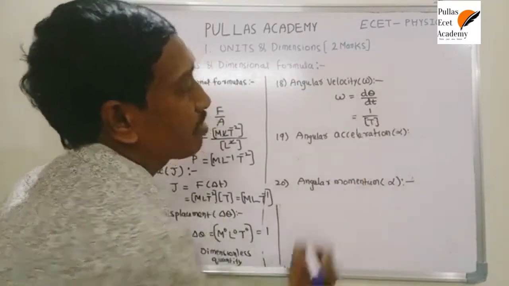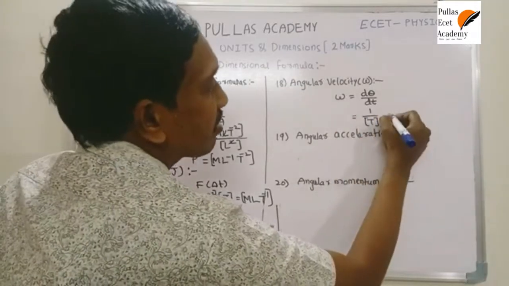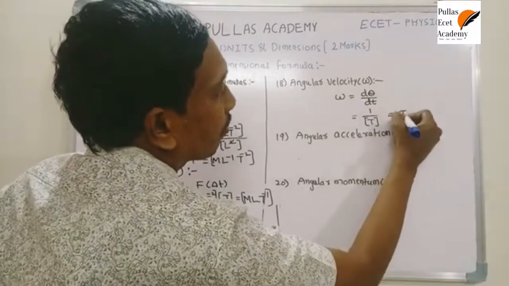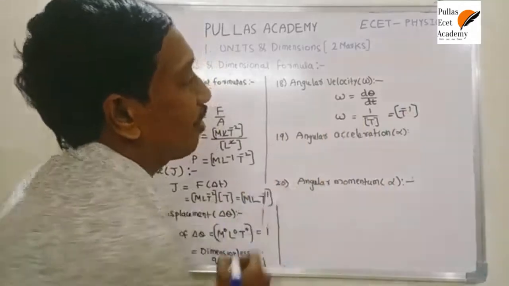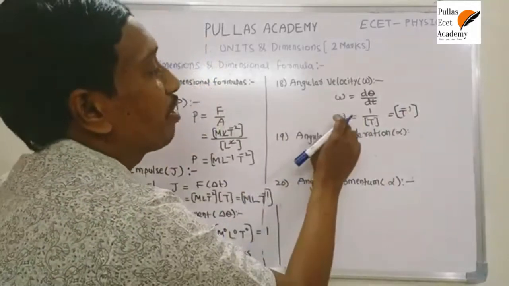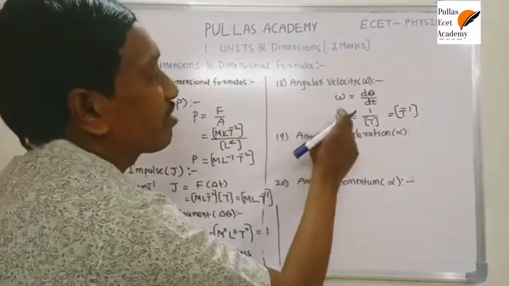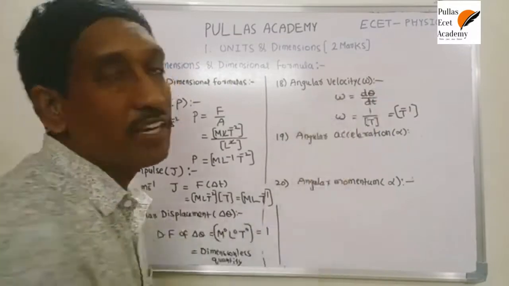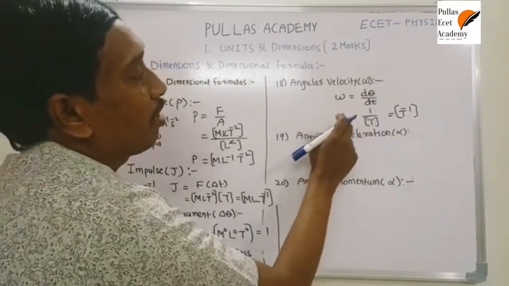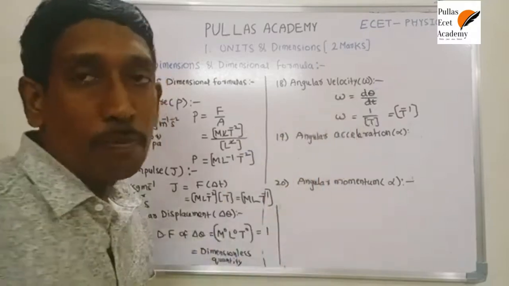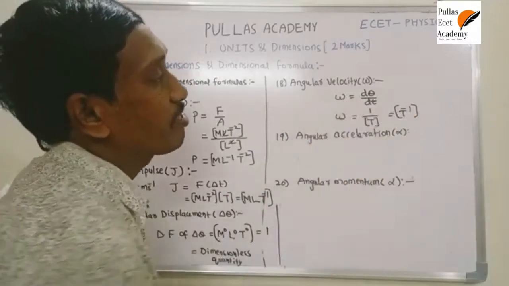Dimension formula of time is T. 1 by T, T shifting into the numerator, gives T power minus 1. So this is the dimensional formula of angular velocity. This symbol is called omega. Omega is the symbol of angular velocity. This is a Greek letter, so don't call it W, it is called omega. Its dimensional formula is T inverse.